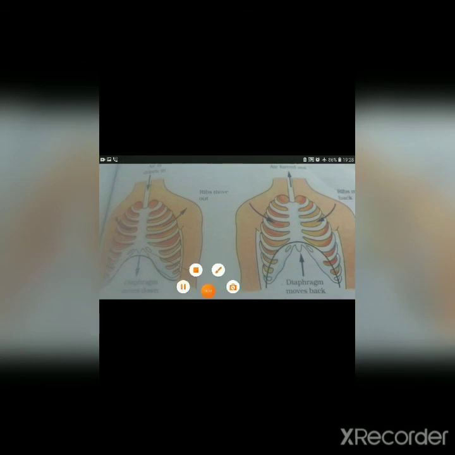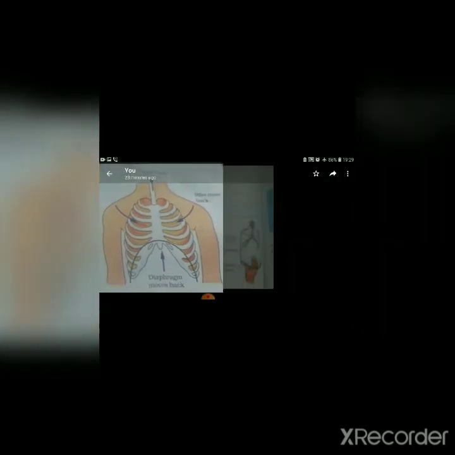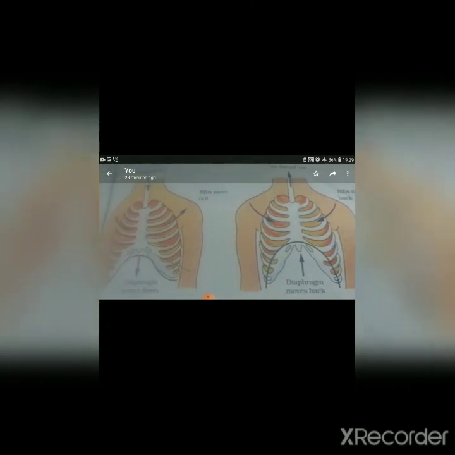Clear? Moving further, one other topic is breathing in other animals, which we will discuss in another video lecture. Till here we have completed how the respiration process occurs in the human body. Under that we talked about cellular respiration, types of respiration, aerobic and anaerobic respiration.